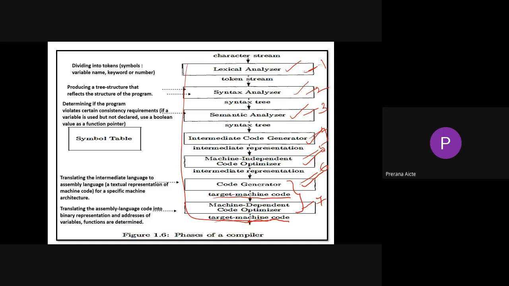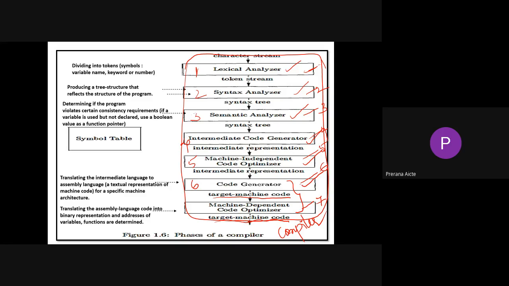This entire block of phases is what we call a compiler.